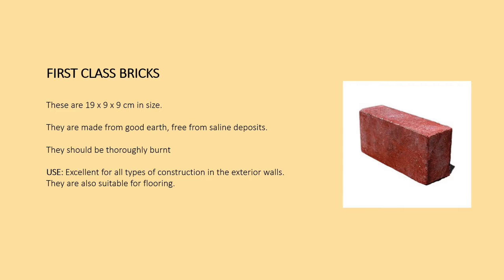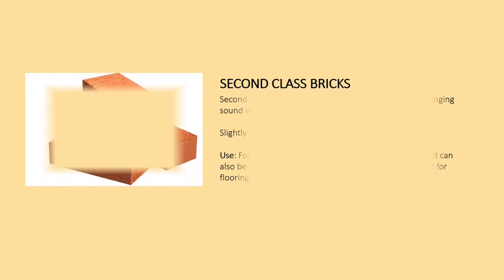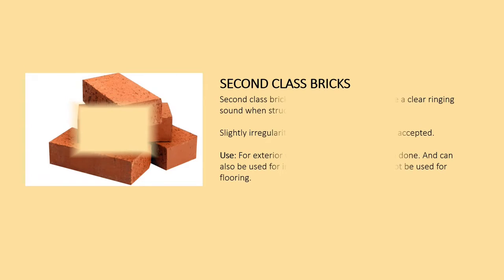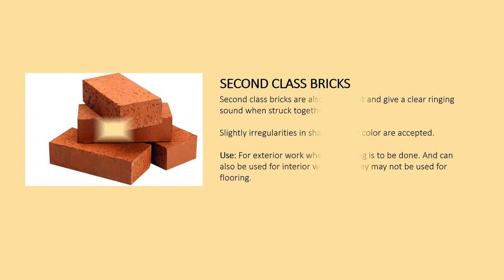These bricks are used for superior work of permanent nature. Now we have second class bricks. These bricks are ground molded and they are burnt and cleansed. The surface of these bricks is somewhat rough and the shape is also slightly irregular. These bricks are commonly used at places where brickwork is to be provided with a coat of plaster.